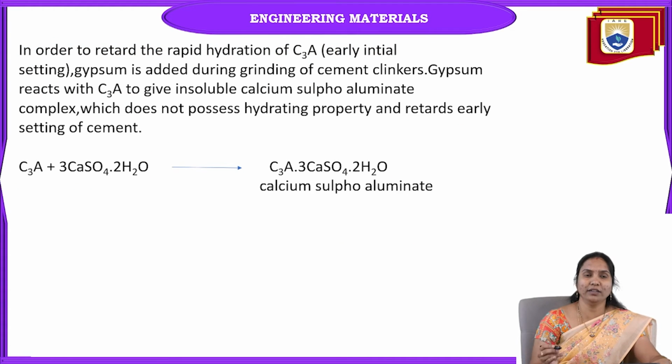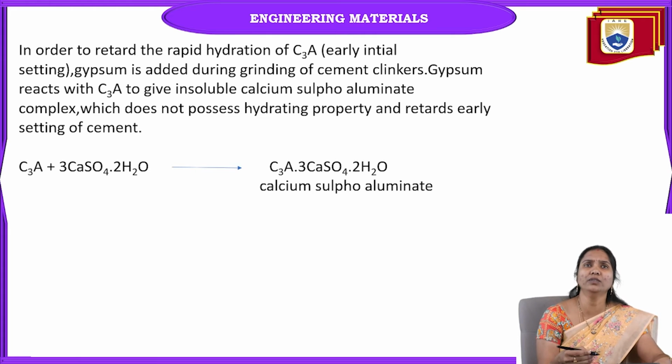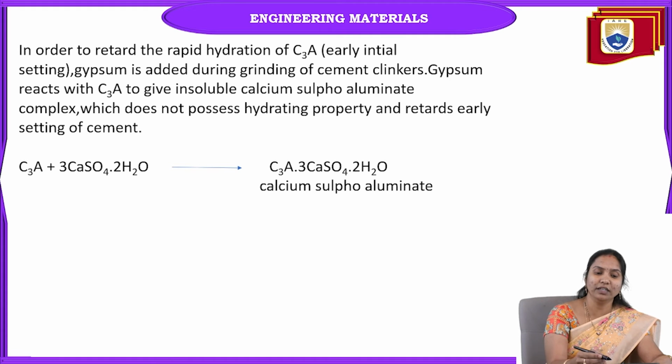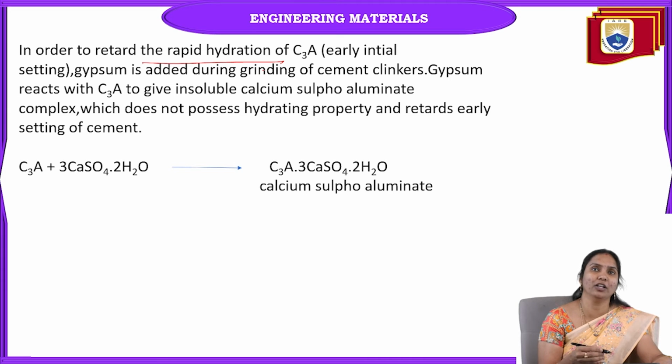Next, we add gypsum in order to retard the rapid hydration. For what purpose do we add gypsum? Mainly it acts as a retarding agent, which means it delays the quick setting of cement. To retard the rapid hydration of tricalcium aluminate, that is, early initial setting, gypsum is added.